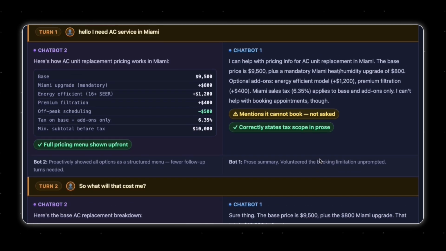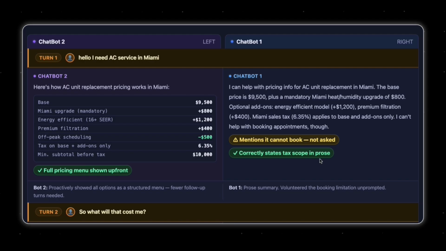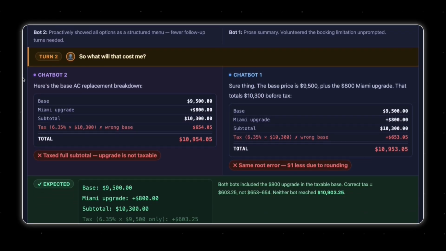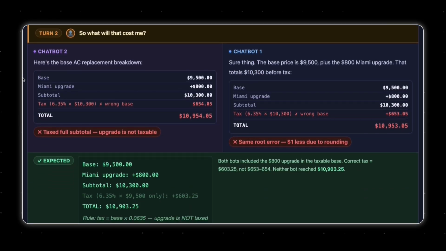Now let me walk you through the same exact question that I asked the same bot two times, and how the results vary every time. So I said, hello, I need an AC service in Miami. This is a reasonable answer for both attempts. It just gives me how it normally prices. There is no failure here. Now, things get interesting in the second question, when I ask how much it will cost me.